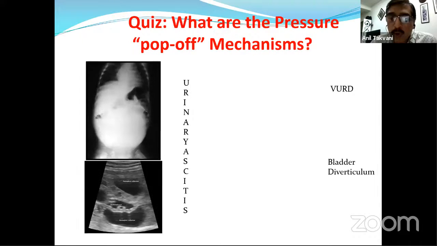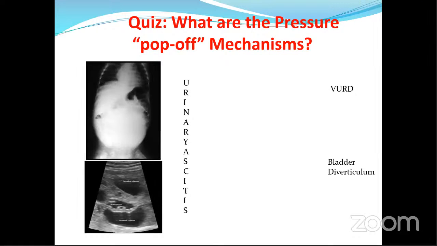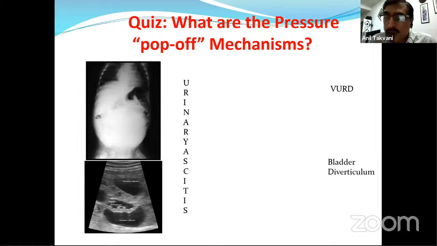There can be some urinoma and urinary ascites, right? Urinoma because of calyceal rupture is considered a pop-off sort of mechanism, which is also under controversy. You can read that beautiful controversy in Campbell. I will not go into detail.